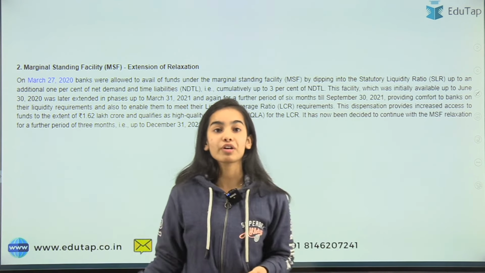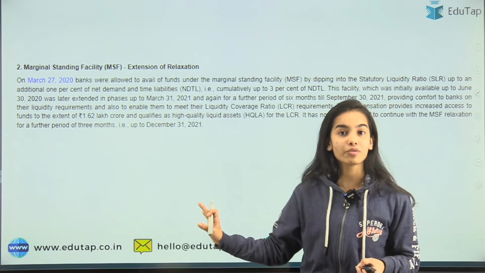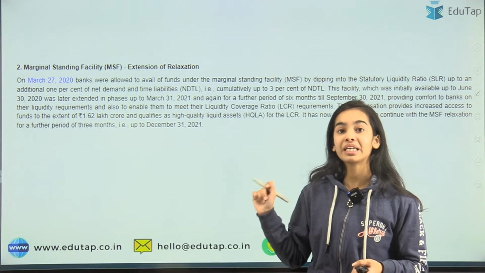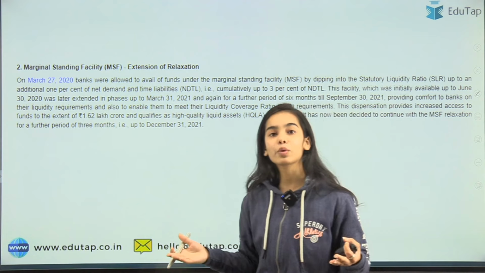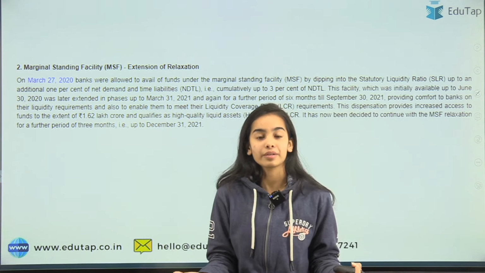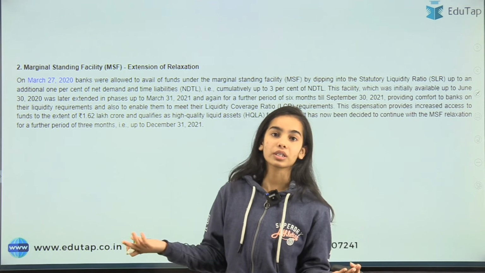Okay, I hope you have understood that difference also, that you have exhausted 1% of the limit and then you are taking the MSF. That is the penal part, that is, you have exhausted the repos and that's why you are taking the MSF. So you have to take it at the higher interest rate. Why will RBI give it at the lower interest rate?